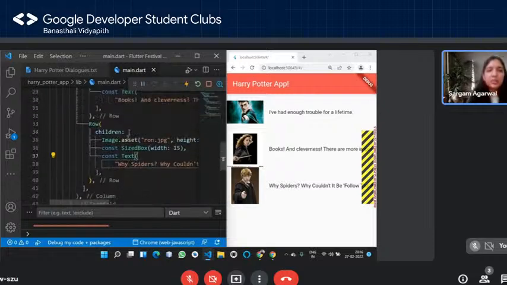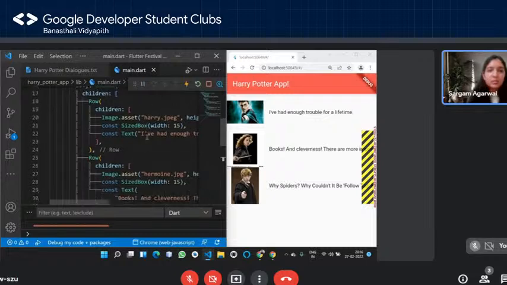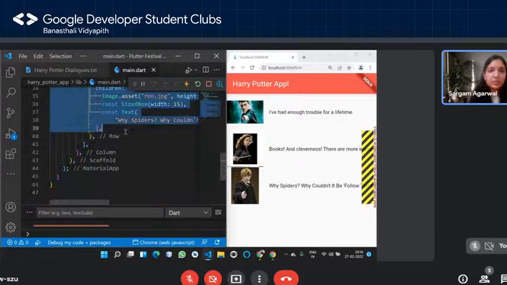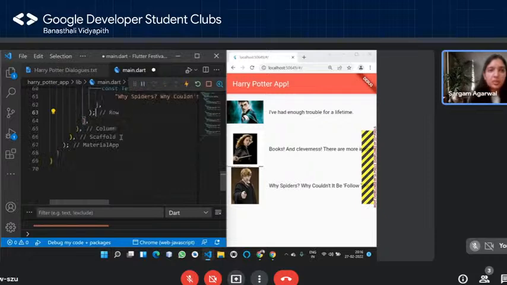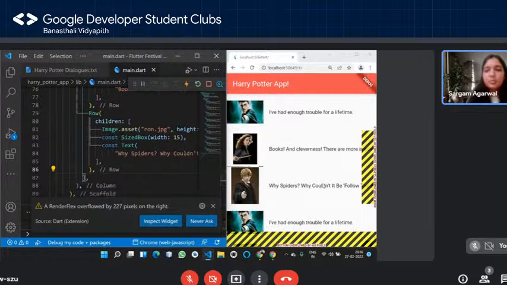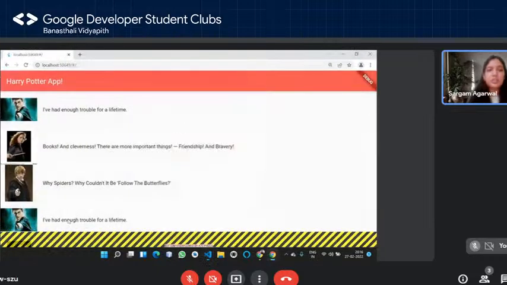Now you tell me that, for example, I'm going to copy paste this again, and I'm going to grab these 3 things again, and I'm going to copy paste it. Okay, again, so as to create a long list, right? And then now if I save it, you should be able to see, even if I maximize it, that we are not able to access a part of the UI, right? Why? Because column will render everything in a column, but it won't make it scrollable for you, right? So the added functionality that we want over here is to make it scrollable.